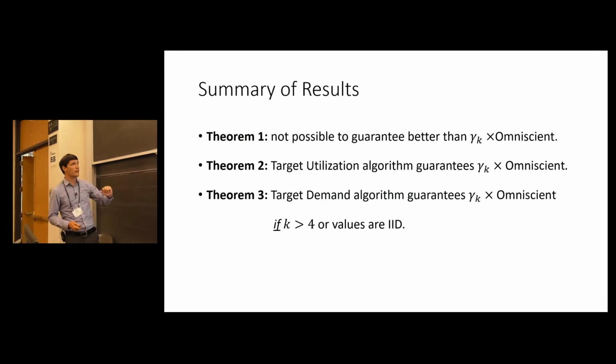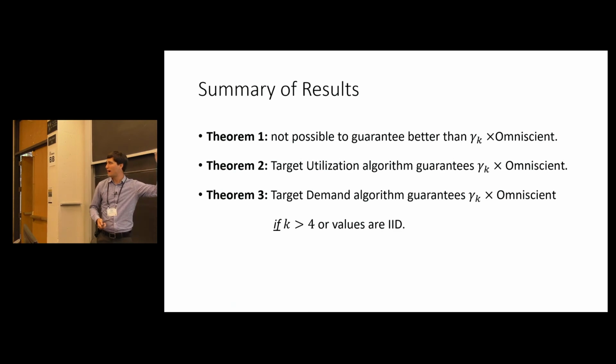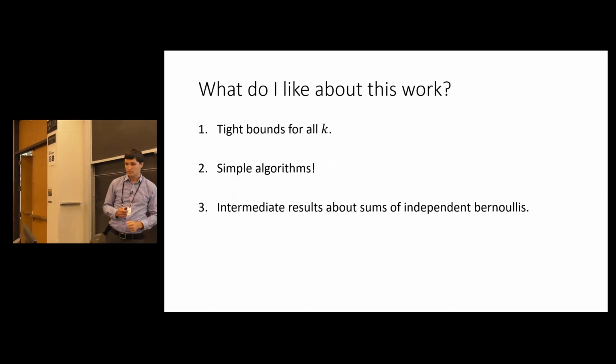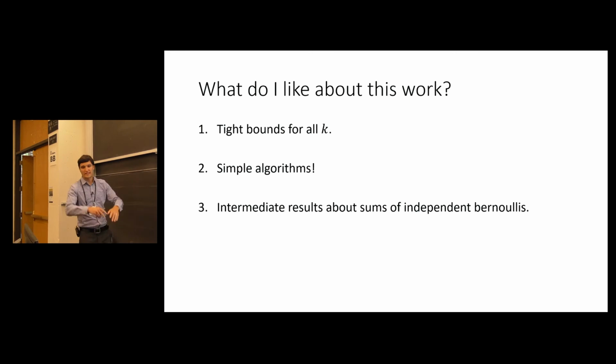OK, so summary of what we said. Theorem 1 gives an upper bound. Theorems 2 and 3 give matching lower bounds for sort of simple algorithms that we describe. OK, so that's now I've kind of done what I needed to do in my 17 minutes. I've got like 3 extra minutes to tell you what excites me about this work.